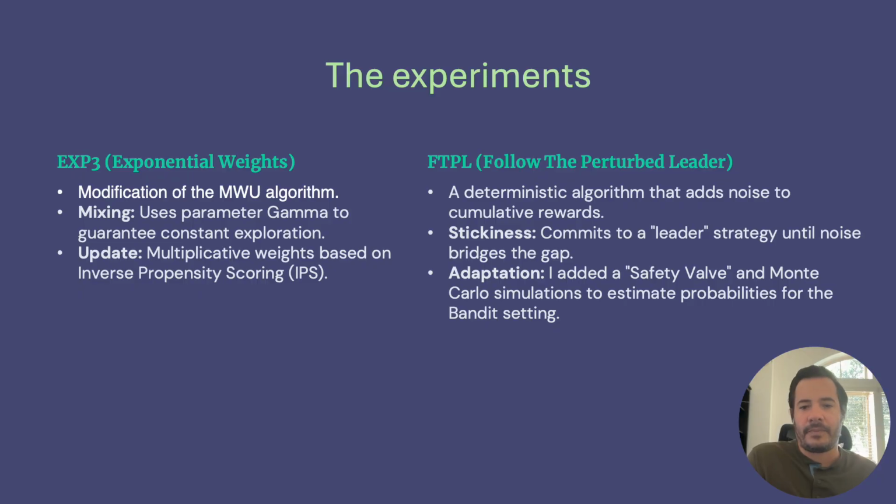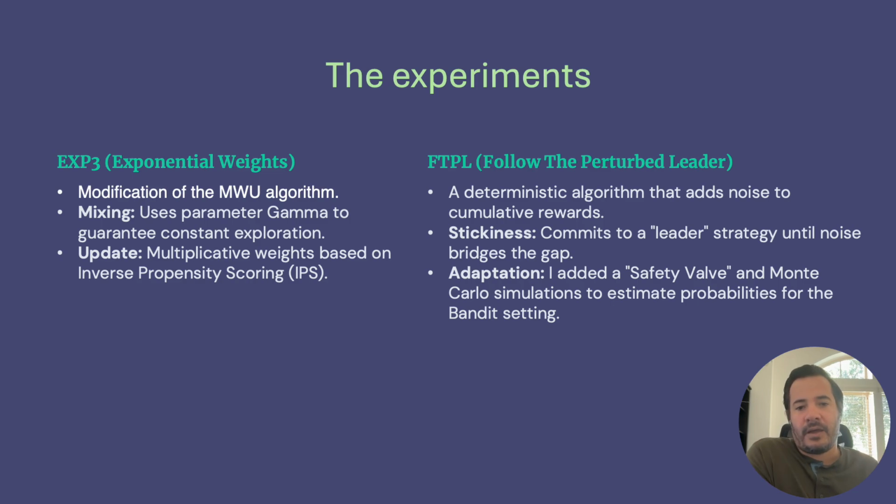To solve this problem, I implemented and compared two different algorithms. On the left, we have EXP3, a modified version of a multiplicative weight update algorithm. It is a standard method for adversarial bandit problems. EXP3 keeps a probability distribution over all shading factors and updates it every round. It is designed to be smooth. It always explores a little by using a parameter called gamma. This prevents the agent from becoming overconfident and helps it keep learning.